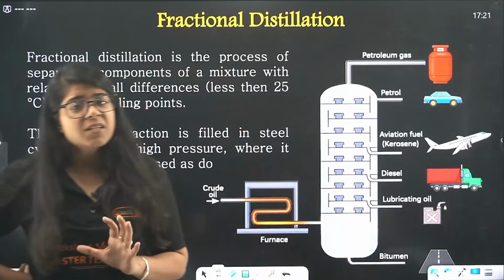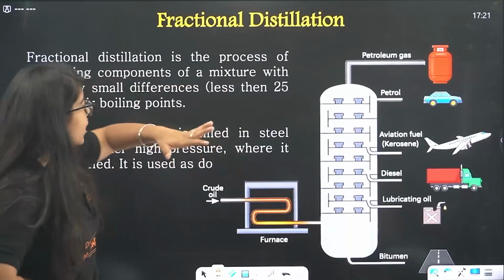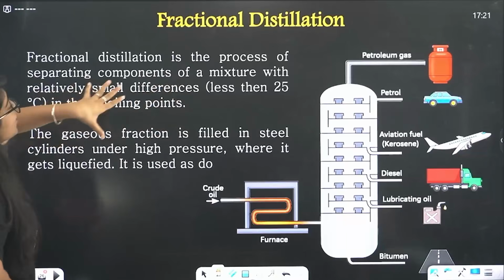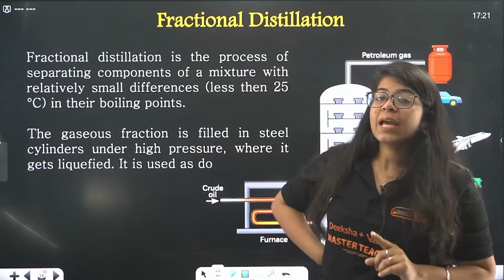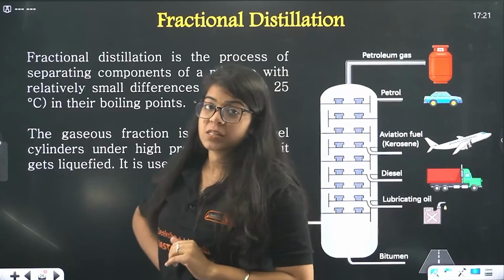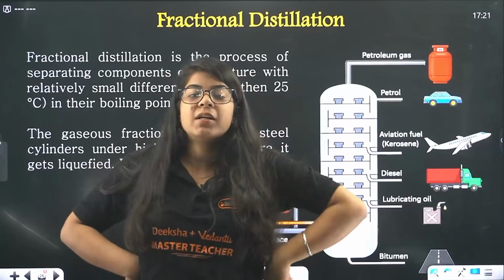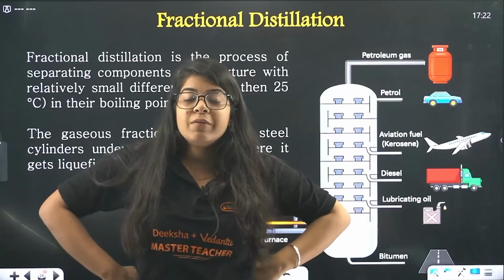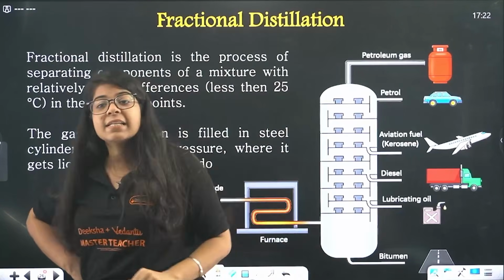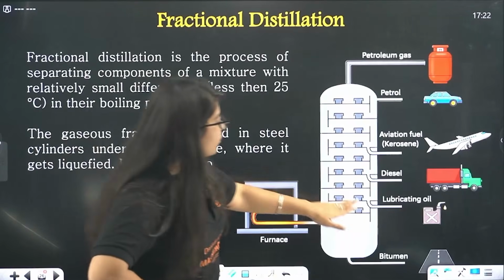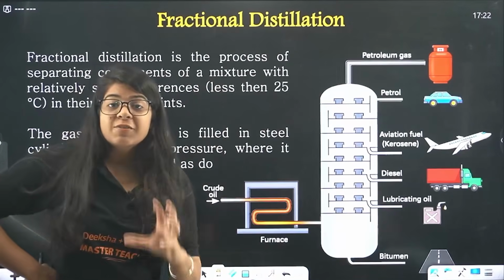Now, bacha, after distillation there comes a term called fractional distillation. So fractional distillation is basically a process of separating the components of a mixture with relatively small differences. Now we studied that distillation can only happen if the difference is 25 degrees Celsius, right? But in fractional distillation, if something does not have a 25 degrees Celsius difference, then we'll do fractional distillation, right? And that is how, bacha, we separate petrol, diesel, aviation fuel, petroleum gas using fractional distillation.